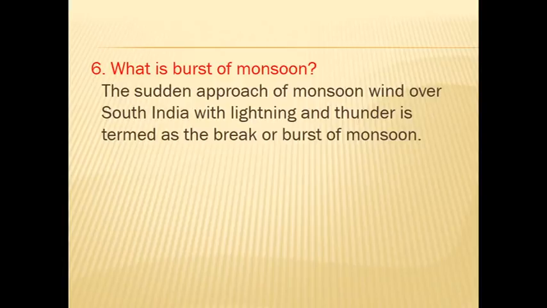If you have not written, page number 146, seasons. Under the seasons heading, there are 4 types of seasons, mark it and write. And the 6th one is, what is burst of monsoon? Book page number 147, first column, first para, third line.